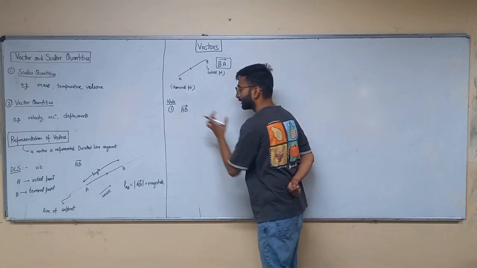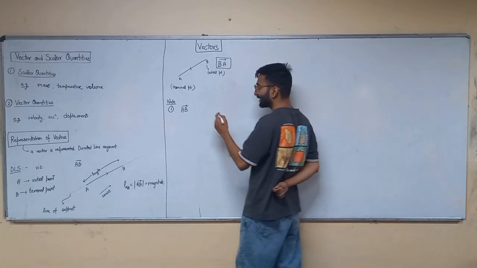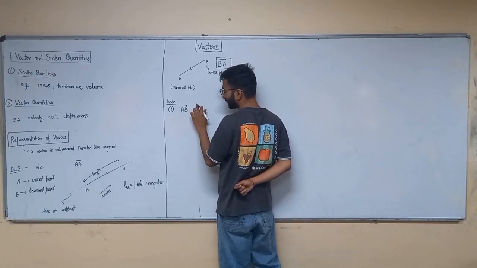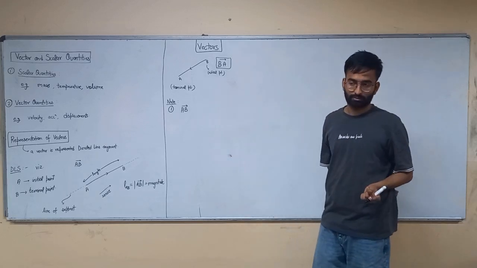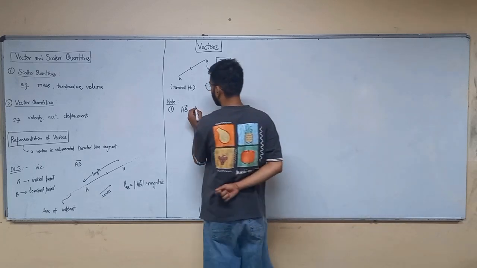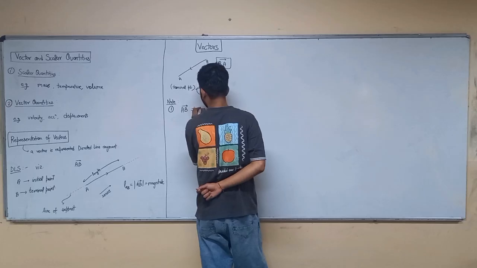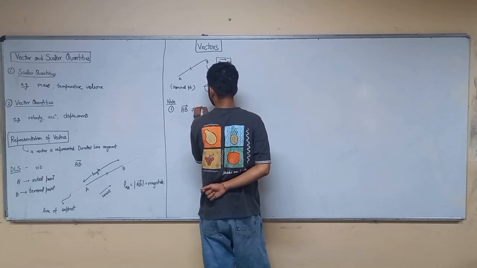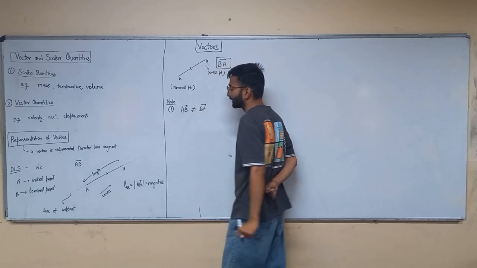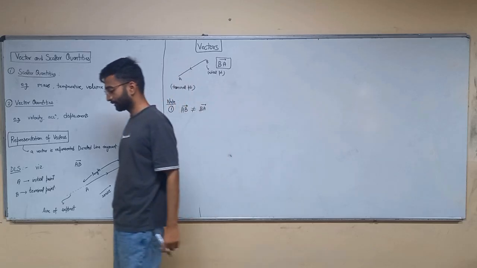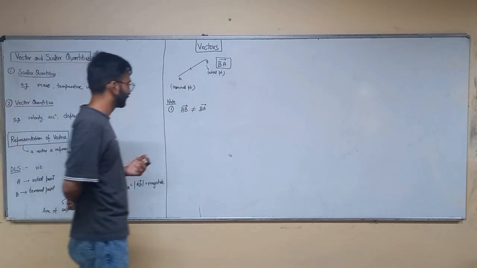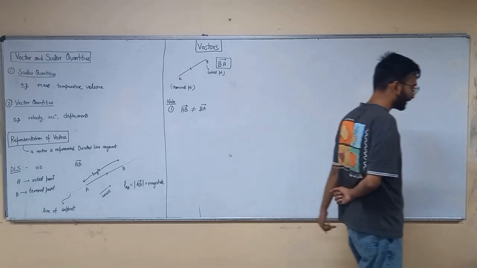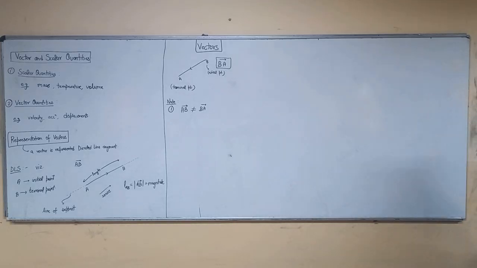Just write vector AB and vector BA. Vector AB and vector BA are different because the sense of direction is different.